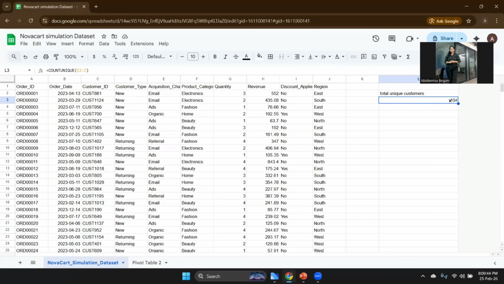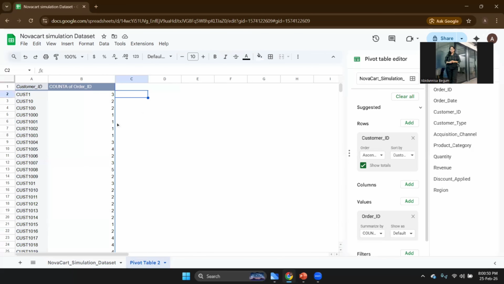Do you remember, repeated customers divided by unique customers is what we need, right? So for that, I'm going to go a step ahead. I'm creating another column here where I'll specify: if B2 value here is greater than 1, then they are repeat customers.